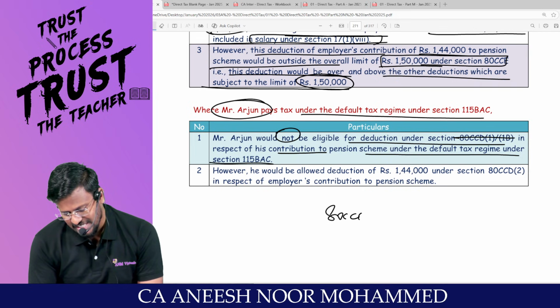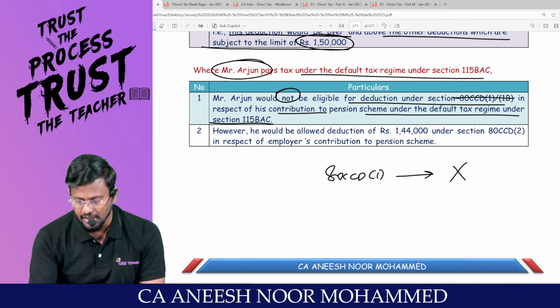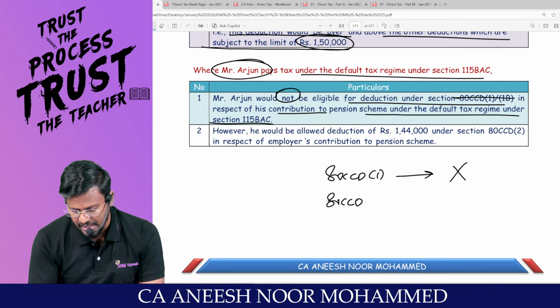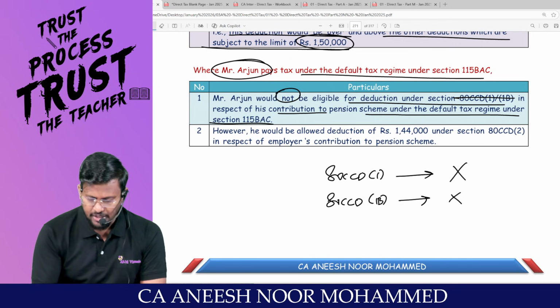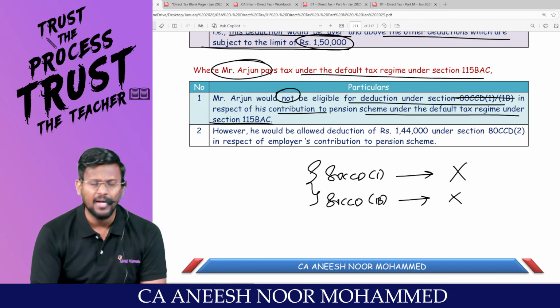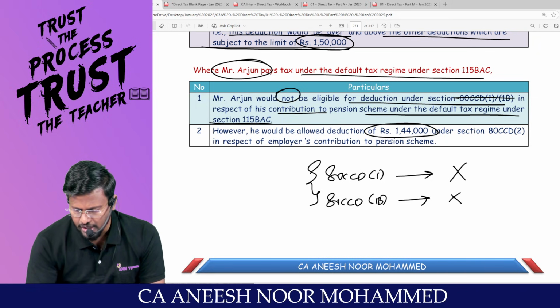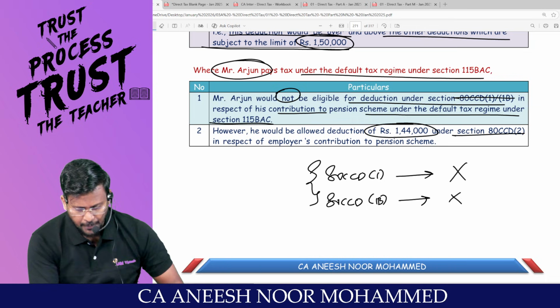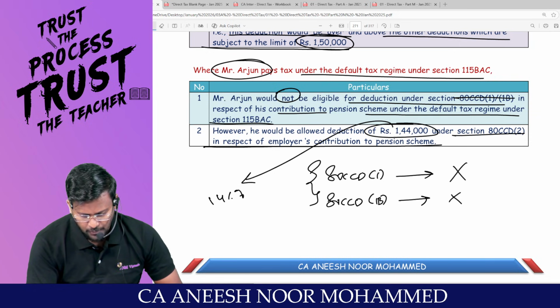Whereas 80CCD subsection 1 is whose contribution? Employee's contribution. There is no such concept at all under the default tax regime. 80CCD subsection 1B is also employee's contribution. There is no such concept under the default tax regime. However, he would be allowed a deduction of 1,44,000 under 80CCD subsection 2 in respect of employer's contribution to pension scheme. So this 1,44,000 we have to read as 14% of salary.